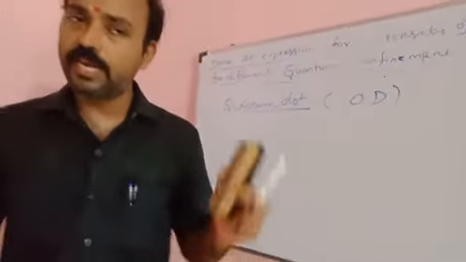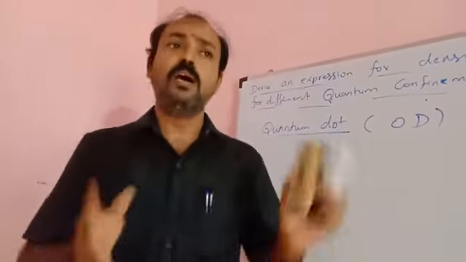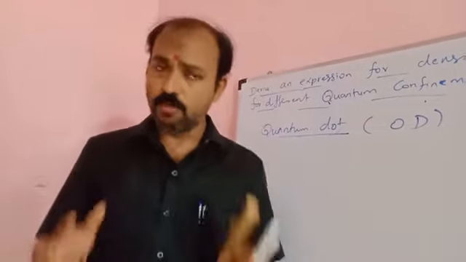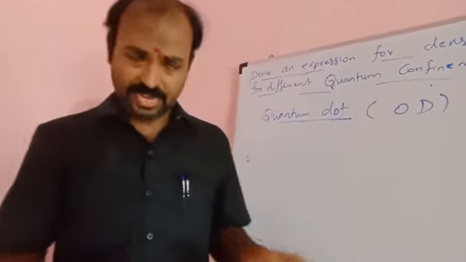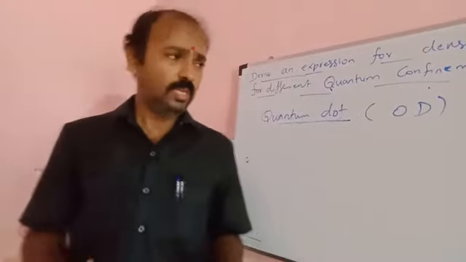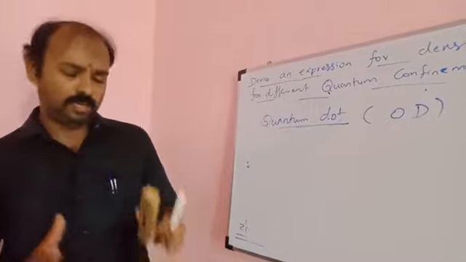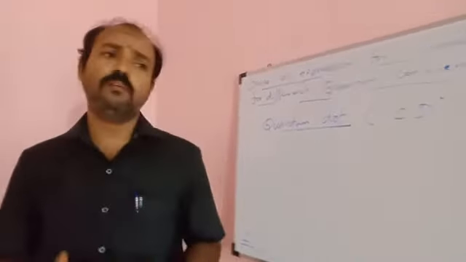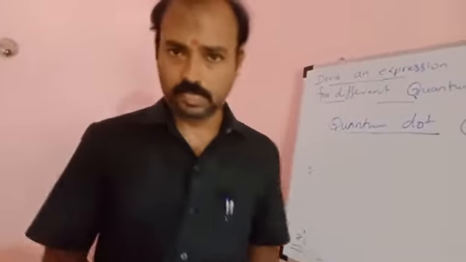Quantum dot is zero dimension, where in all three directions the electron movements are confined or restricted. So there is no motion of the electron in all possible three directions. We come to the conclusion that there is no movement of electron or charge carrier along any of these three coordinate axes x, y, z.